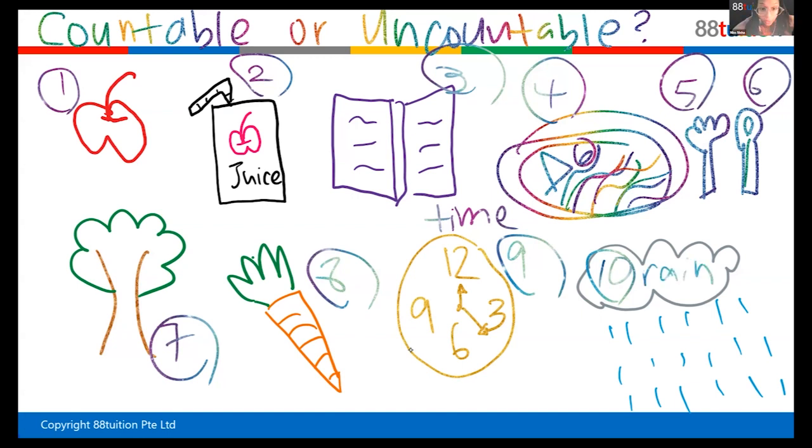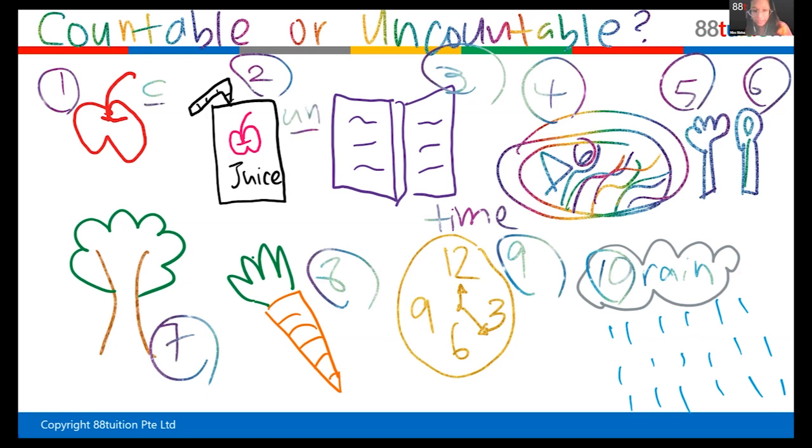Now that I've written all the things that is 1 to 10, you're going to tell me from my whole list here, which ones are countable nouns? Means things you can count. So what's the first thing that I have drawn that is a countable noun? An apple. Very good. Apple is a countable noun. What else? The liquid of the juice cannot be counted. Very good. So it can be counted by packets. But here, because we're referring not to packets, we're referring to the juice, it's uncountable. UN. I'm going to write UN for uncountable.